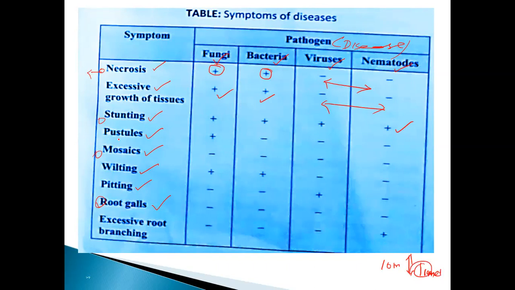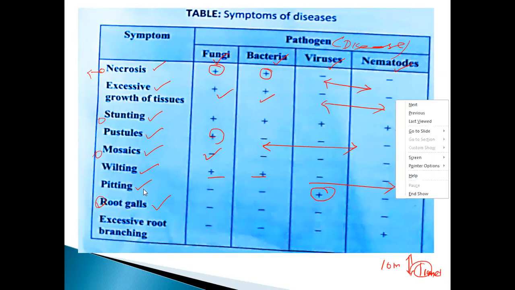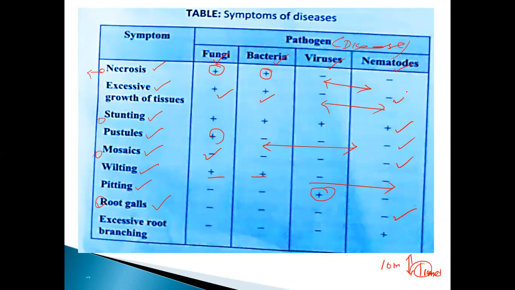And the next one is called pustules. Okay. First one, fungi, is a positive result; the remaining are all minus, negative results. Mosaic, all are minus. Wilting, same as the previous two: positive, positive, and the remaining are negative. Pitting: fungi is minus, bacteria is minus, the virus is giving the positive result, and nematode is also negative. Root galls, okay, completely negative. All are giving the negative result.